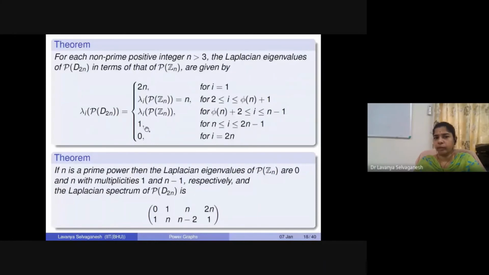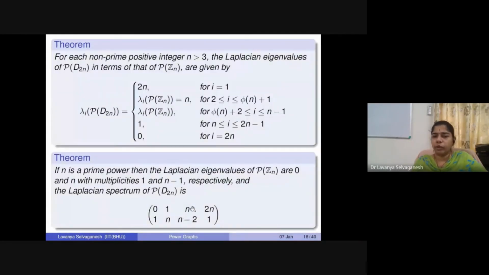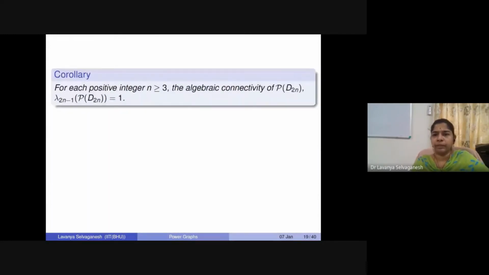So from here you can see 0 is going to be there once, and 1 will be repeating n times. And n is going to be repeating n - 2 times here, and 2n will also be one eigenvalue here. Okay. So these are some more properties that we could see.